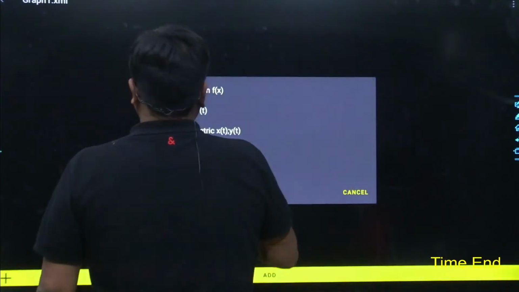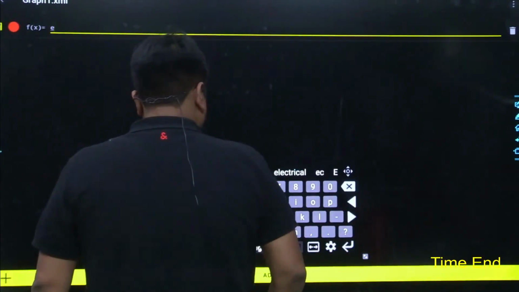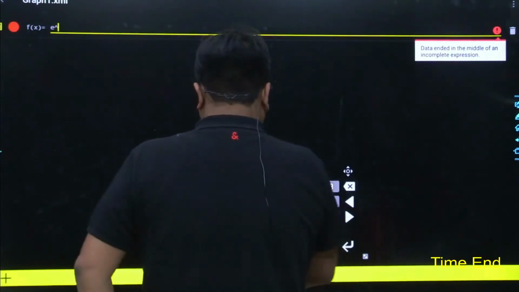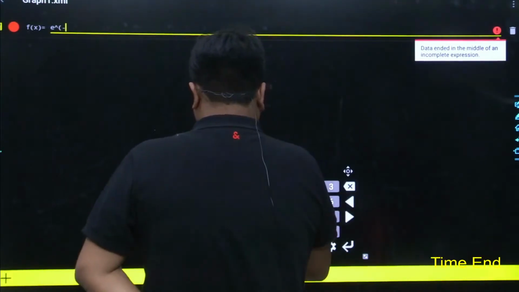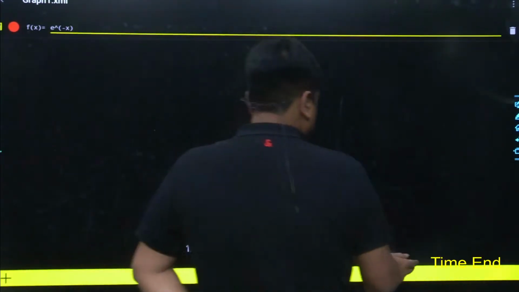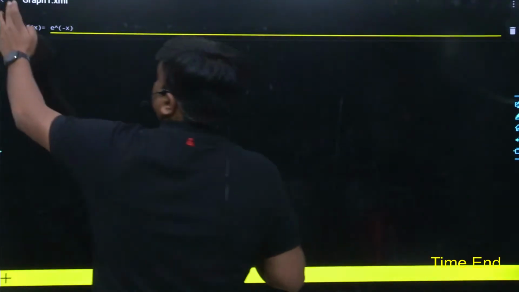E to the power of, here goes the power part, and then comes minus of x. You yourself would be able to see how it looks.